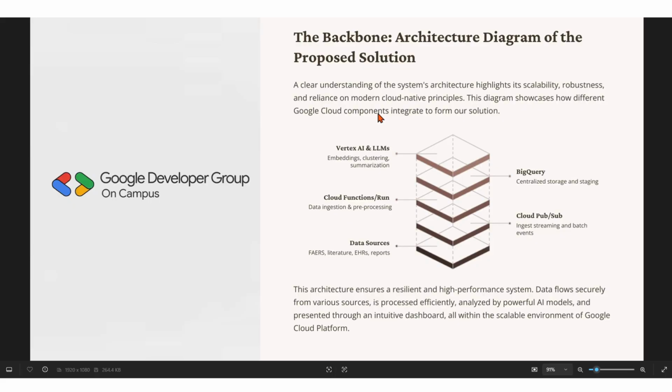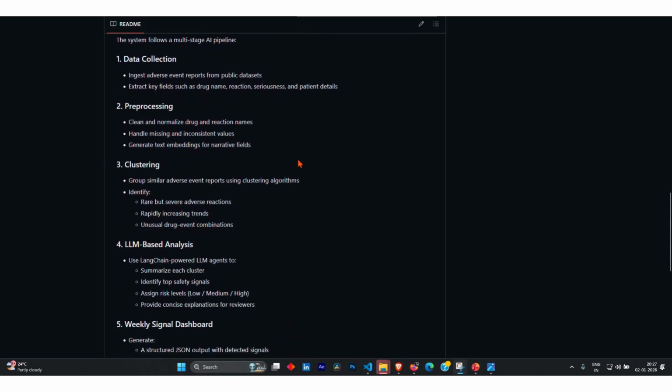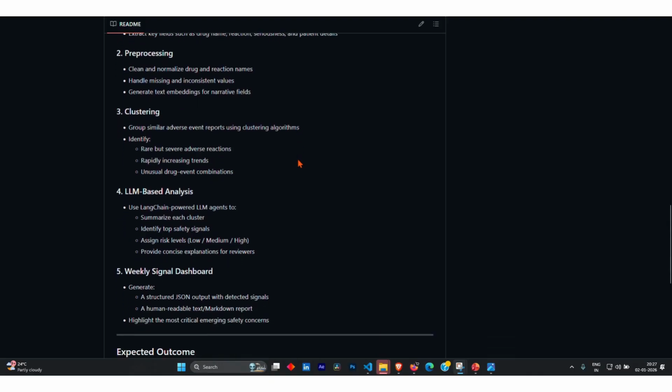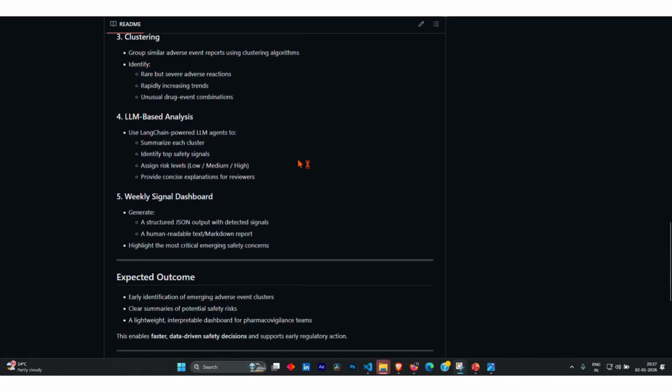The diagram shows the overall flow of our system, starting from data ingestion to signal detection and dashboard generation. This solution enables faster and more reliable detection of drug safety risks and can be adapted to other datasets like WHO, UMC, VigiBase, and thank you for reviewing our project.